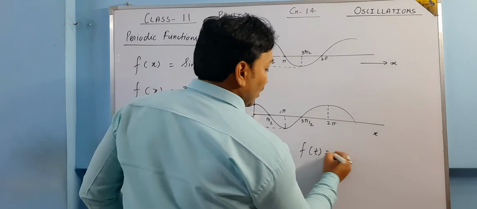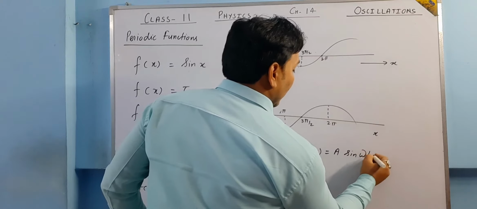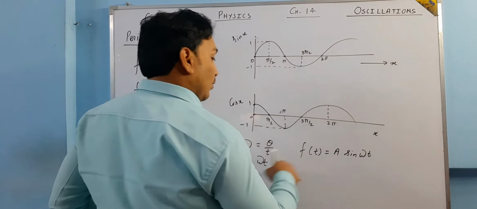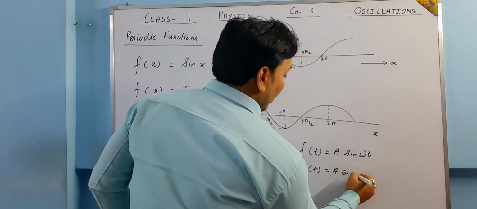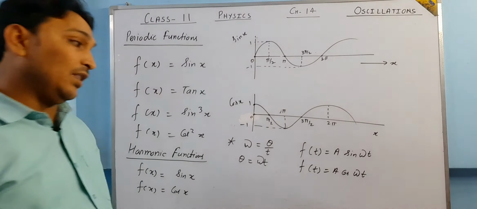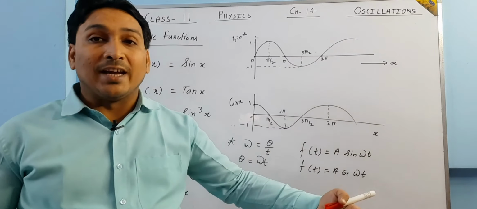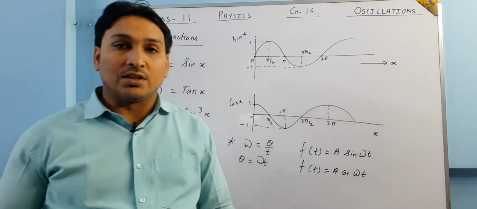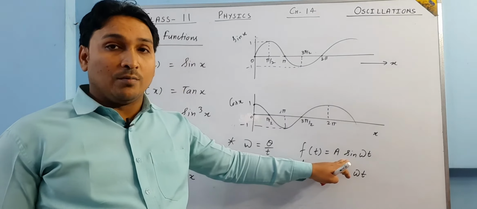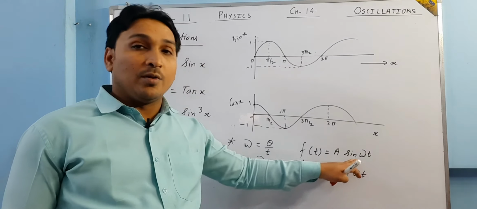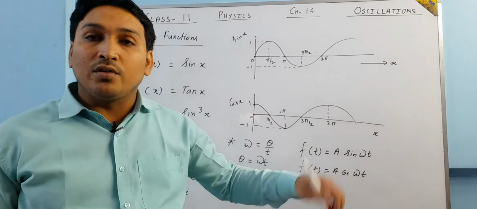So when we write a function of time, like f(t) is equal to some constant, say A, sin omega t, in place of omega t we can write theta also. Theta can be replaced by omega t, or f(t) is equal to A cos omega t. If functions are represented in this manner, here t is time, so after a particular time period the function is going to repeat itself. Now we are going to discuss what that time period is. These functions are harmonic because it is a single power of sine or cosine, so basically these functions are periodic. If they are periodic, what should be their time period?